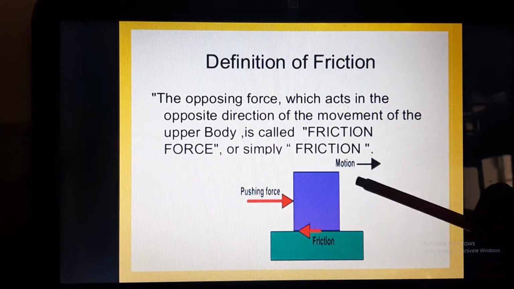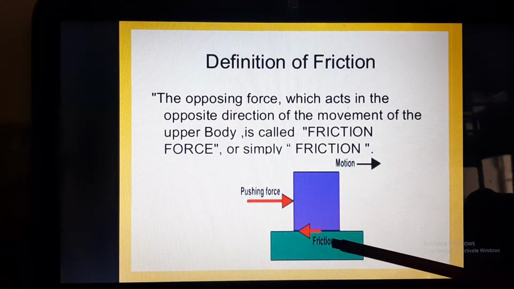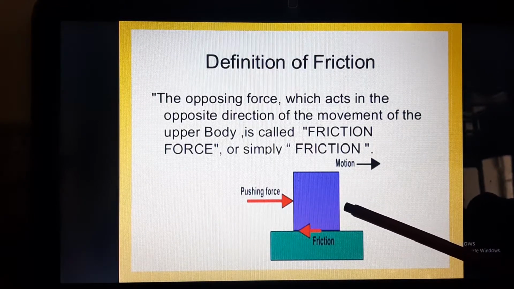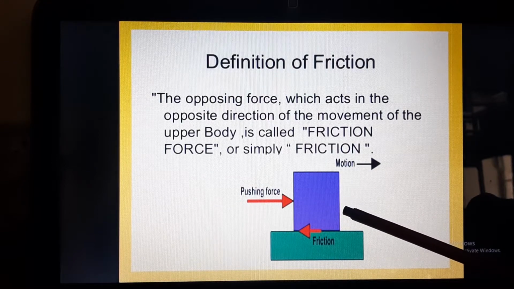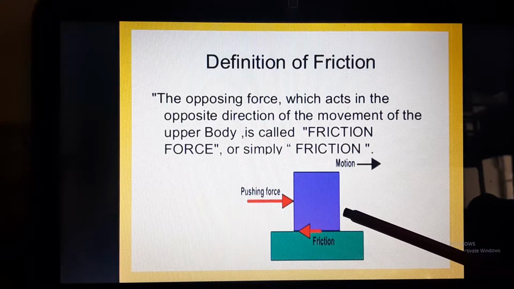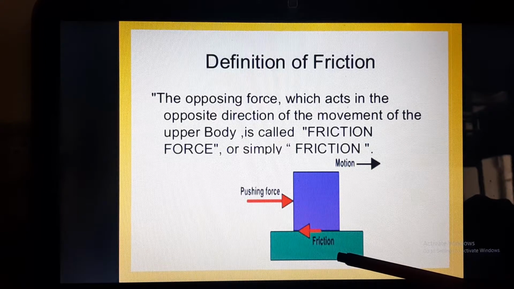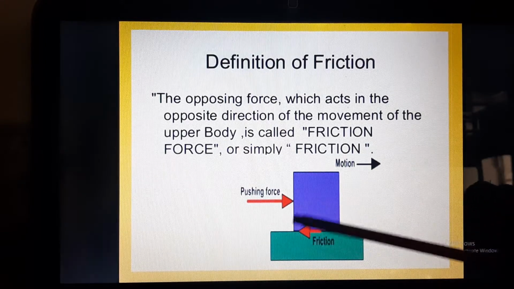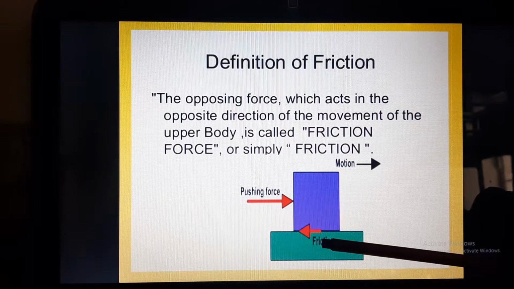So two surfaces are in contact and one is moving. That means the criteria for friction to come into play are there. So the lower surface will exert a force in the opposite direction, and this force is hence called frictional force.